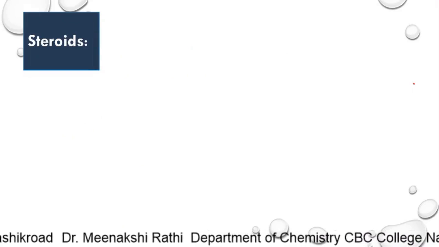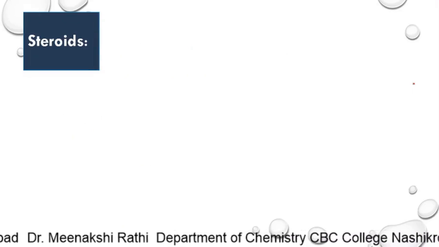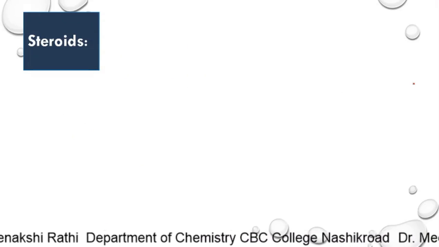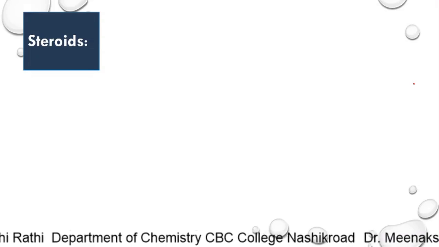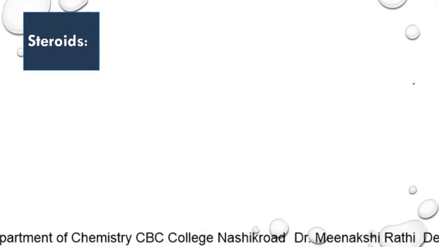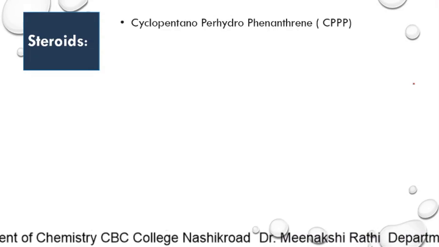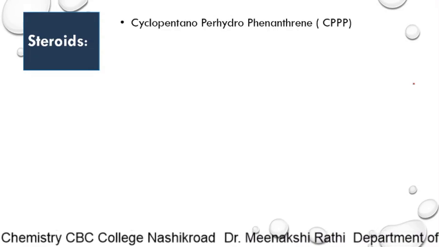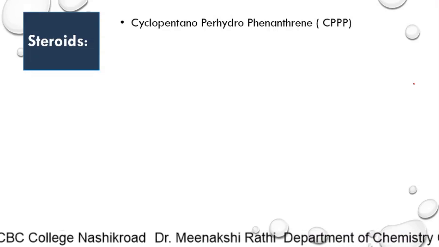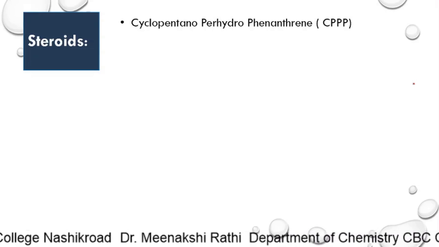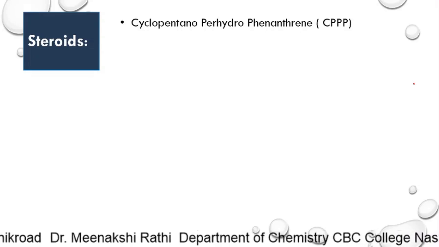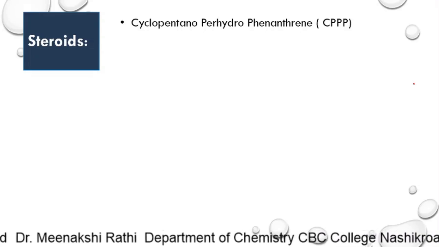Steroids are also lipids, but they come under miscellaneous lipids. These include a large number of compounds possessing the characteristics of lipids. Steroids contain a basic structural part, and that is the cyclopentano perhydrophenanthrene structure, the CPPP structure.